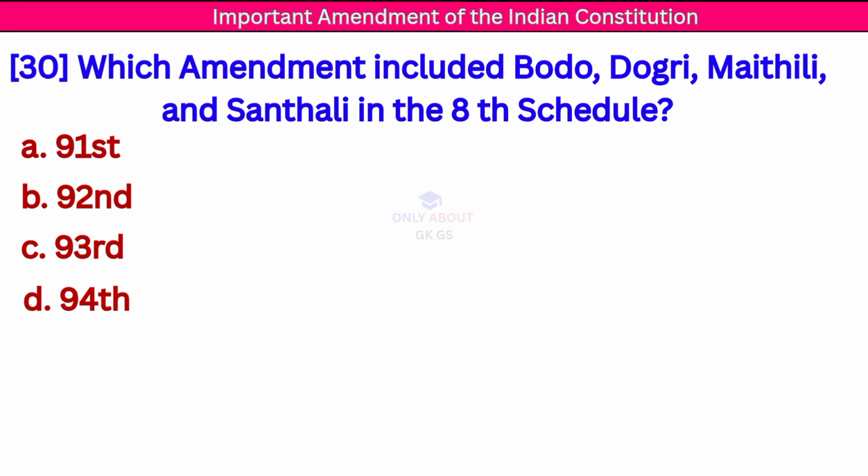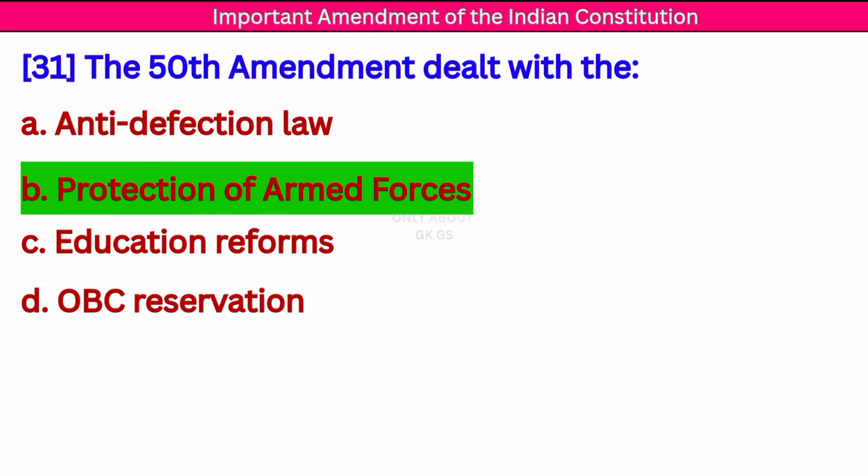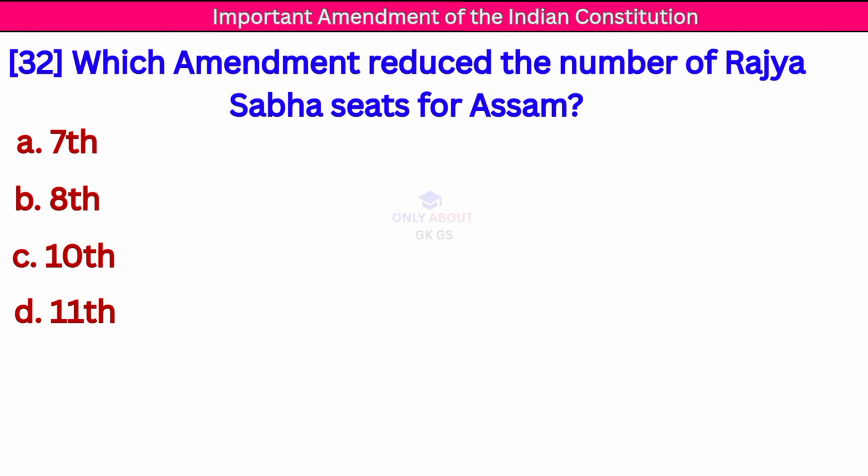Next question. Which amendment included Bodo, Dogri, Maithili and Santali in the 8th schedule? Correct answer, 92 Constitutional Amendment. Next question. The 50th Amendment dealt with the. Correct answer, protection of armed forces.